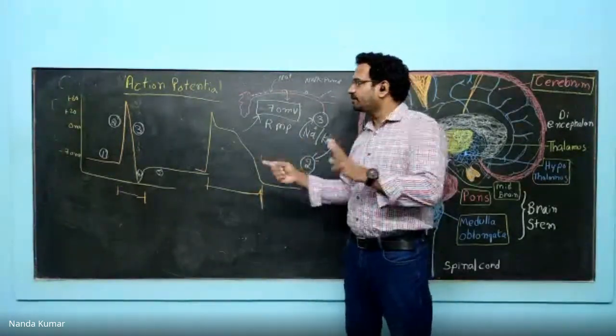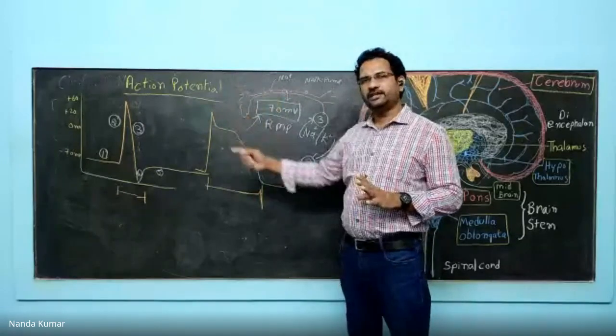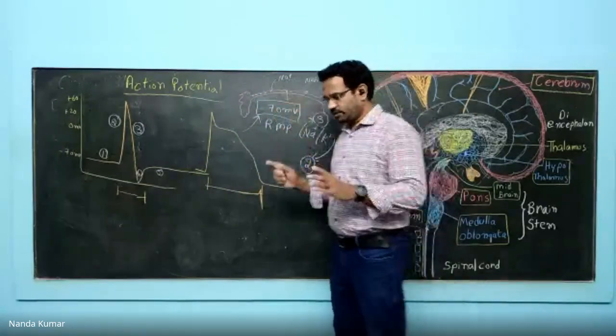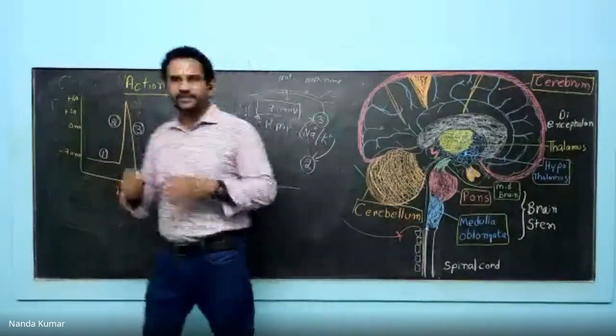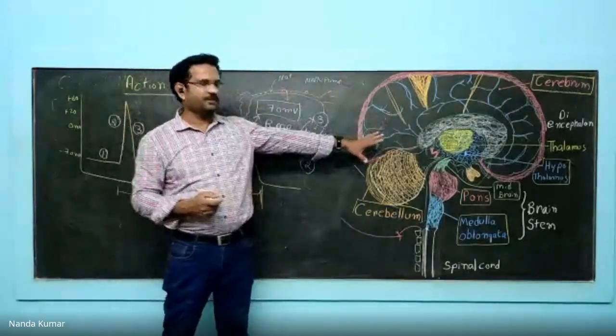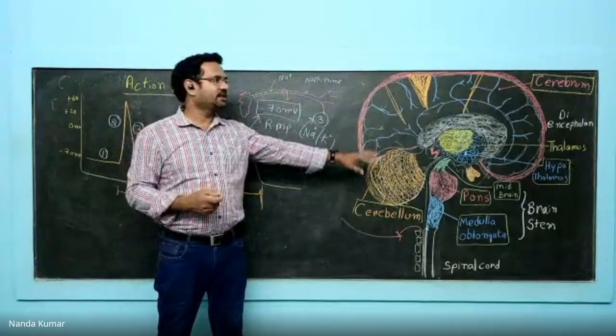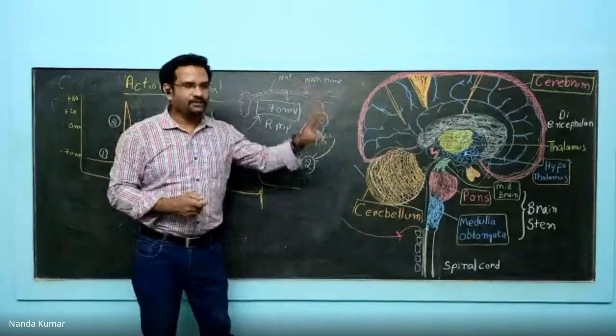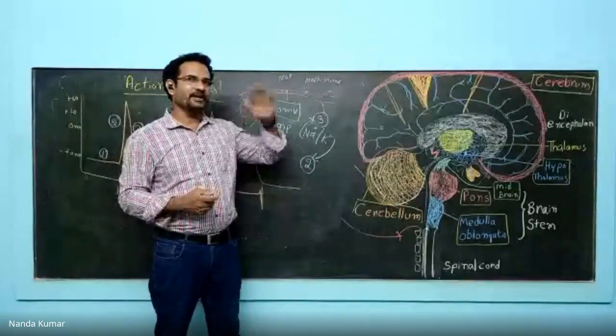The basic sensation is because of the generation of these action potentials. So this is about brain anatomy, physiology, and the important things. Today, what we have seen is that I have discussed the anatomical parts and physiological significance of the brain. And then we have seen the coverings of the brain, the meninges.